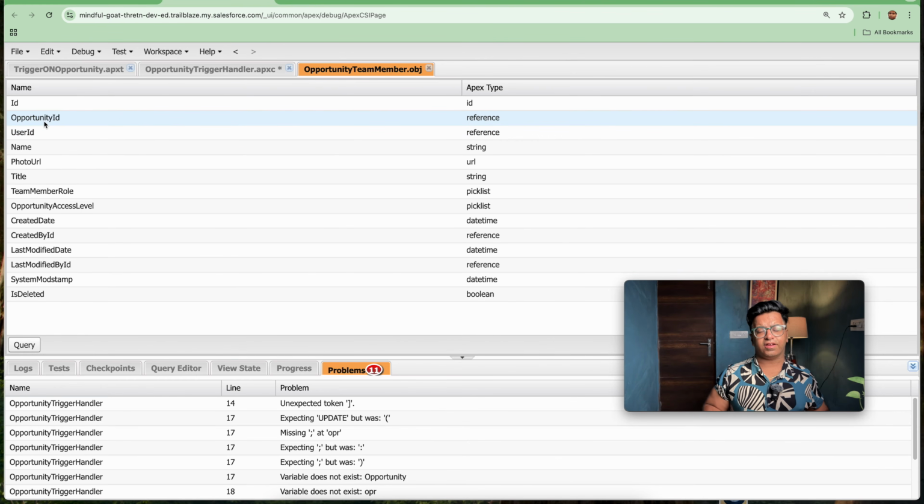So we will be querying it like this: select ID comma opportunity ID comma user ID from opportunity team member, where opportunity ID in this set. So let's do this out.